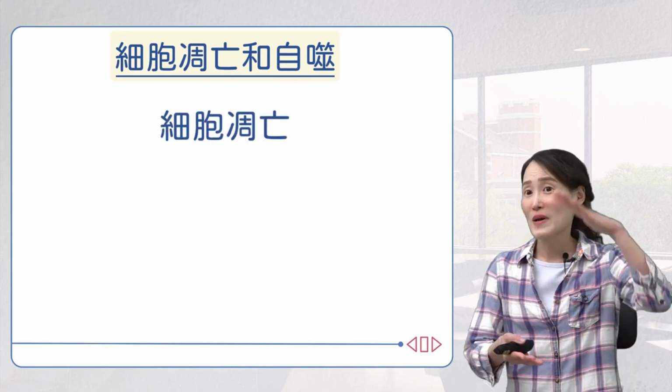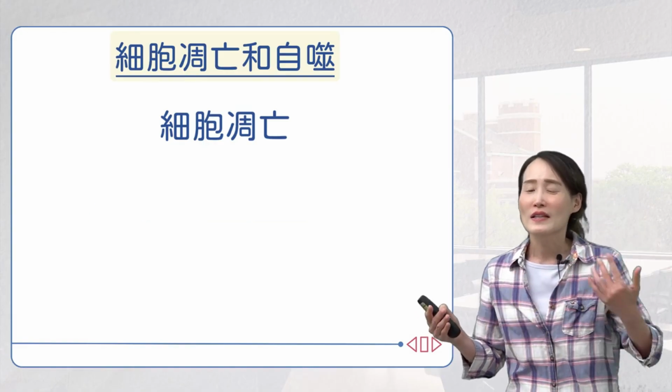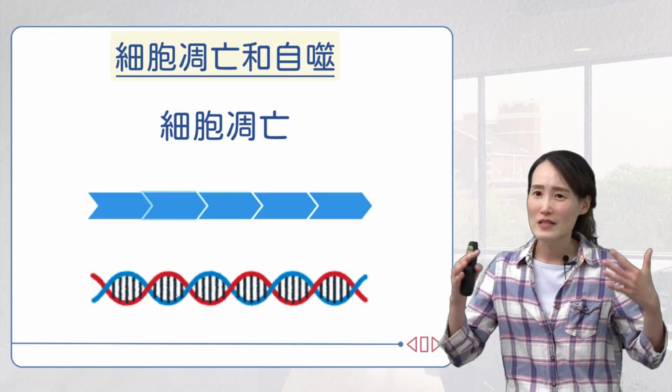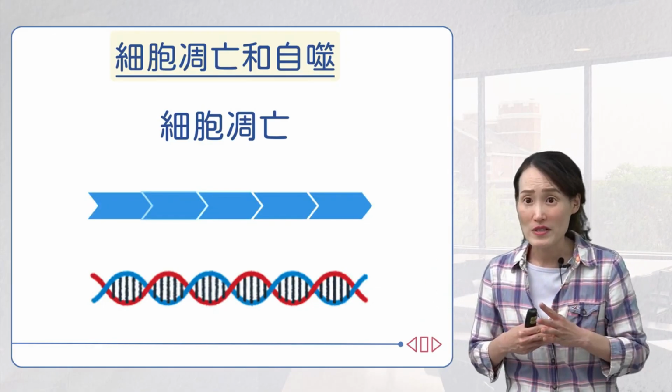Regarding apoptosis, I've already introduced a lot to you in the first half. Actually, it is a process of cell suicide. It follows a certain program and is regulated by certain genes. It also plays a very important role in cancer.